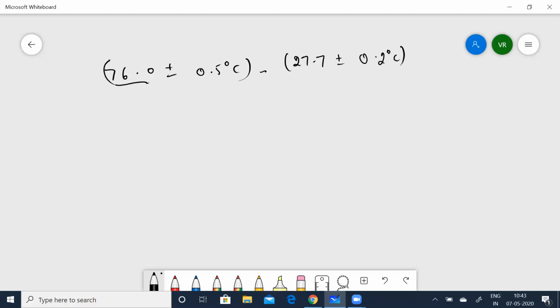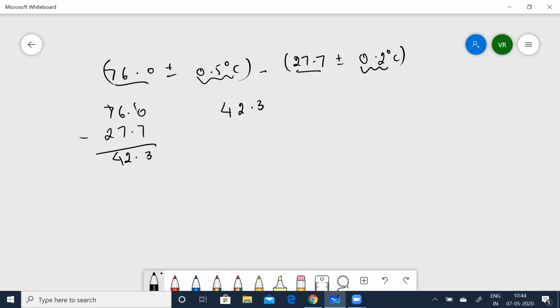Now take the mean values, subtract that. 76.0 minus 27.7, that gives you 42.3. Okay, 42.3. And now coming to the errors, this part and this part, I told you you'll have to add them up.